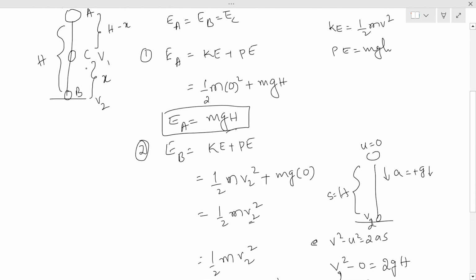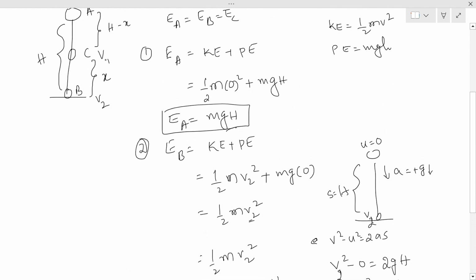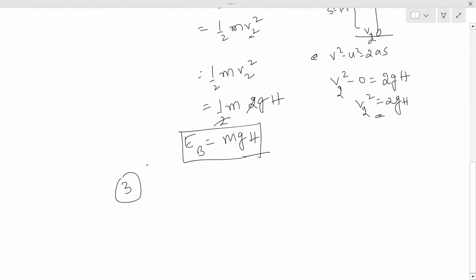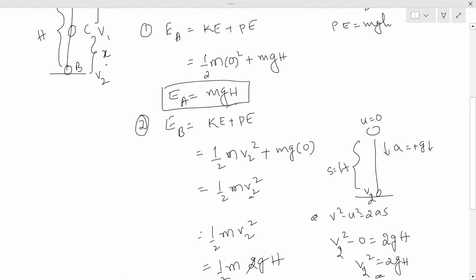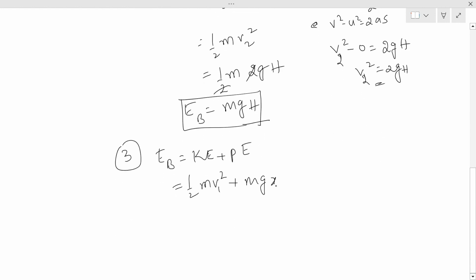So C is somewhere in between here. At this point velocity is v1 and height is x. So E at C is equal to kinetic energy plus potential energy, that is half m v1 square plus mg, where height is x. So this is the initial point, this is the final point, this is the middle point. Here velocity is v1, u is 0, acceleration is plus g, and this distance is h minus x, and this is x.